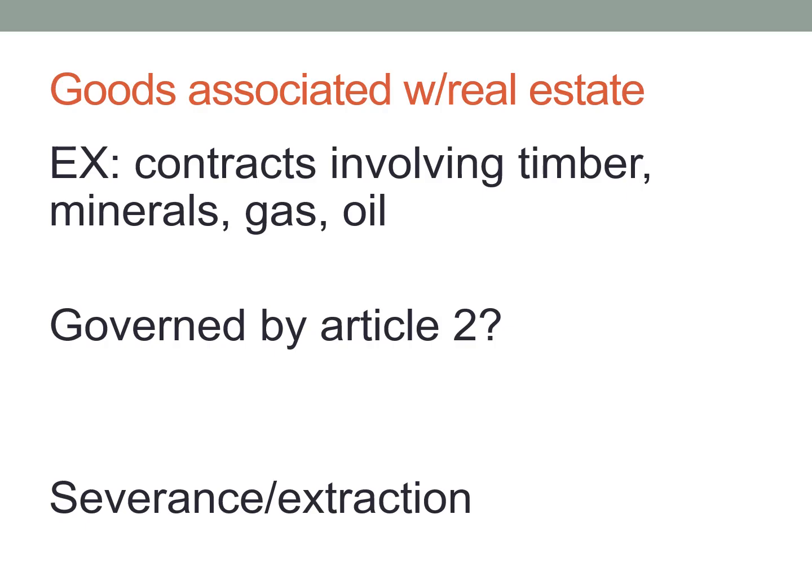So for example, my new property includes a large wooded lot, and as part of the transaction to sell my house to the buyer, we also agree that the trees will be logged and cut and the wood sold prior to the sale, and the price reflects this. Is this a contract for the sale of goods? And the answer is going to be yes, for the timber. If the trees were going to come along with the property, that's going to be real property, and the transaction's not going to be governed by Article 2.